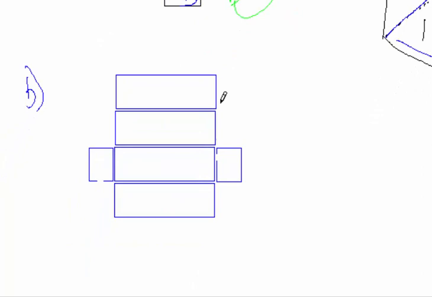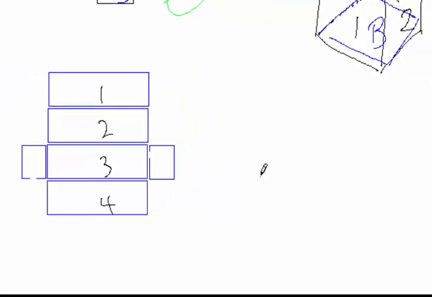This last one here, part B, is very similar. If we imagine this as being all rolled up, sides 1, 2, 3, and 4, we should get a shape a bit like this.